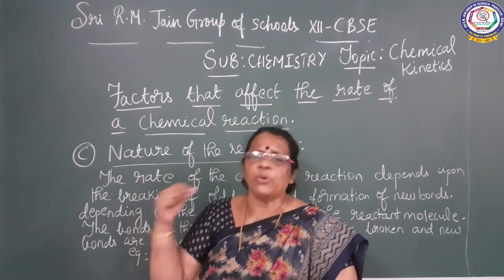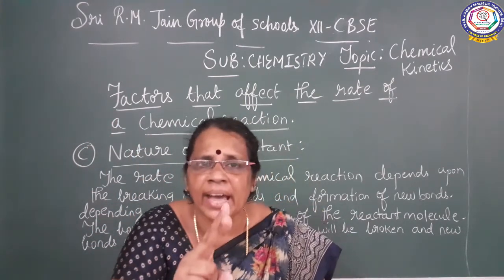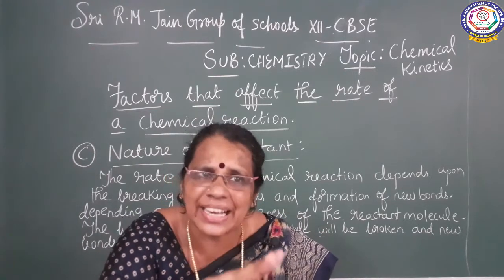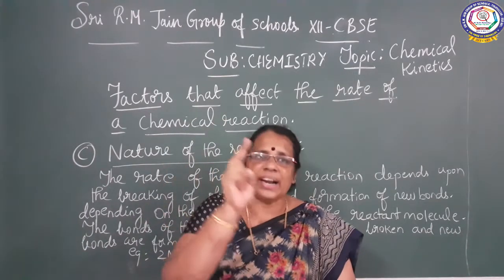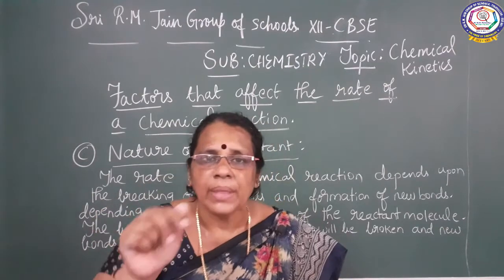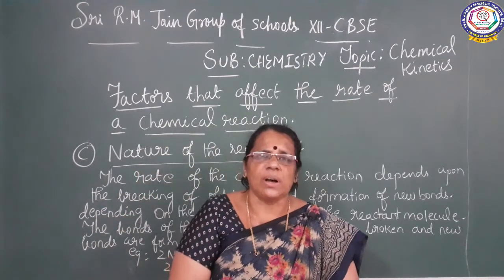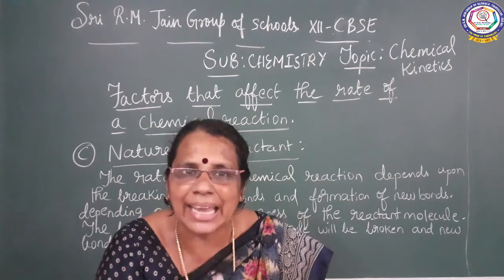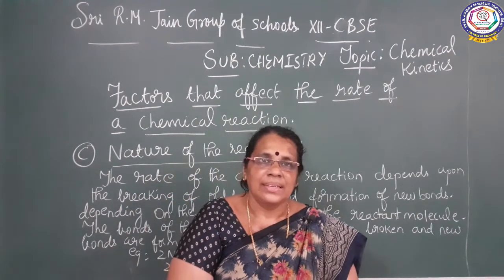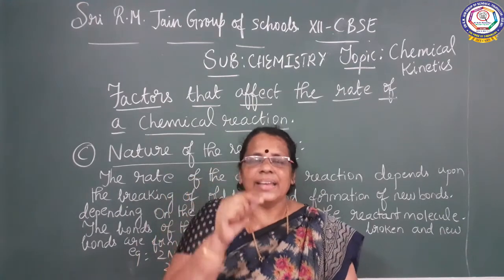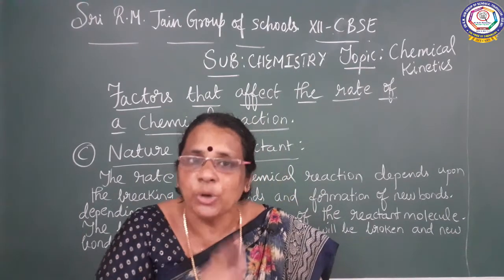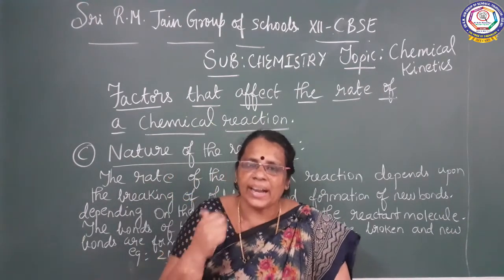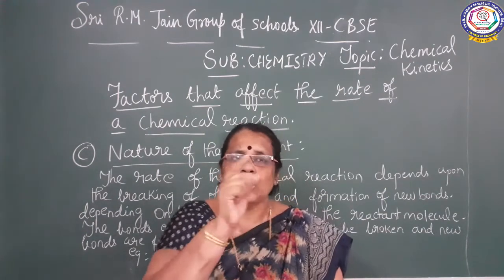So, I gave two examples where the rate of the reaction is faster in one case and slower in another. Nitric oxide combines with oxygen to give nitrogen dioxide, where the reaction is taking place at a faster rate. The same oxygen reacts with carbon monoxide to give carbon dioxide, where the reaction is taking place at a slower rate.